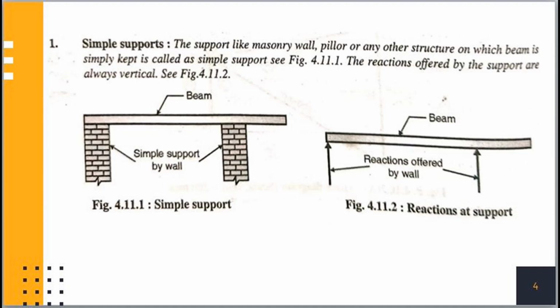In the idealized simple support, there is no resistance to the force in the direction of the support. Hence, the reaction is always normal to the support. There will not be any restraint from the support for the rotation of the end of the beam. In other words, there is no movement resistance at the support.